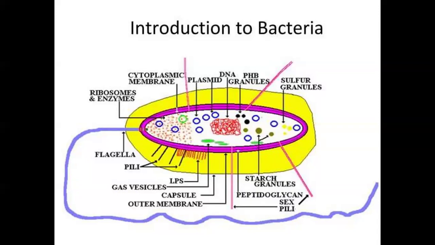In most bacteria, the cell wall is made up of what is called bacterial starch. What is the bacterial starch? That is peptidoglycan and teichoic acid. Very, very important. The cell wall is made up of peptidoglycans.